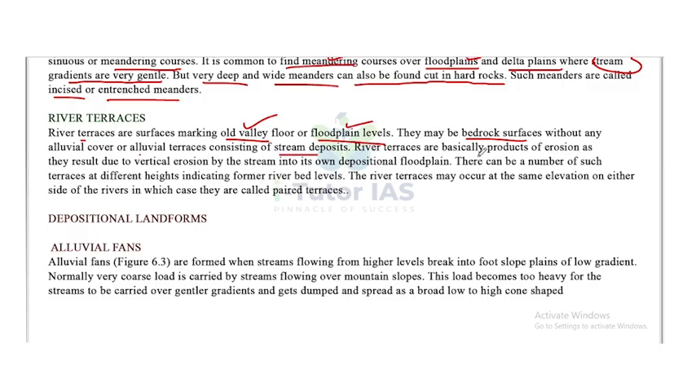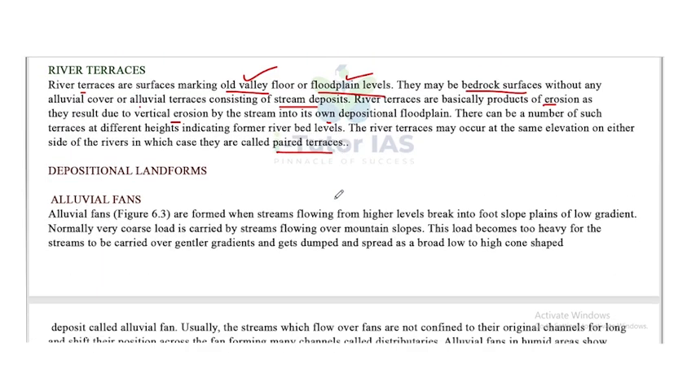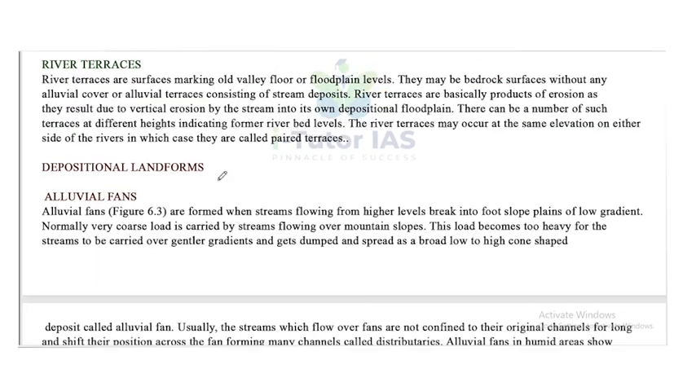River terraces are basically products of erosion as they result due to vertical erosion by the stream into its own depositional floodplains. There can be a number of such terraces at different heights indicating former river bed levels. The river terraces may occur at the same elevation on either side of the rivers, in which case they are called paired terraces. Okay, so that is about the river terraces.